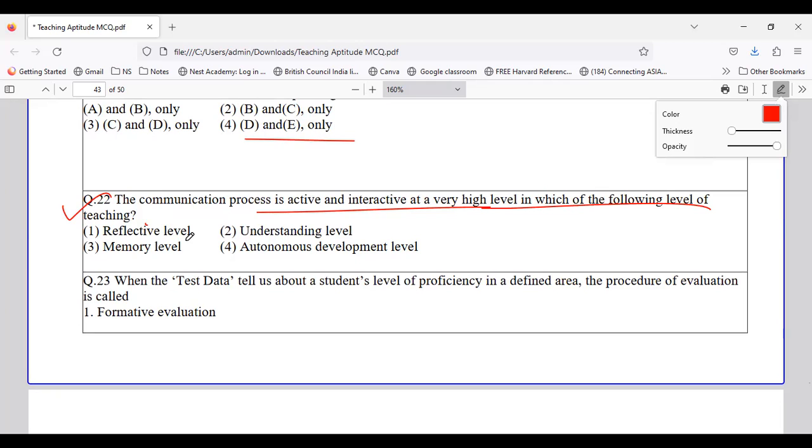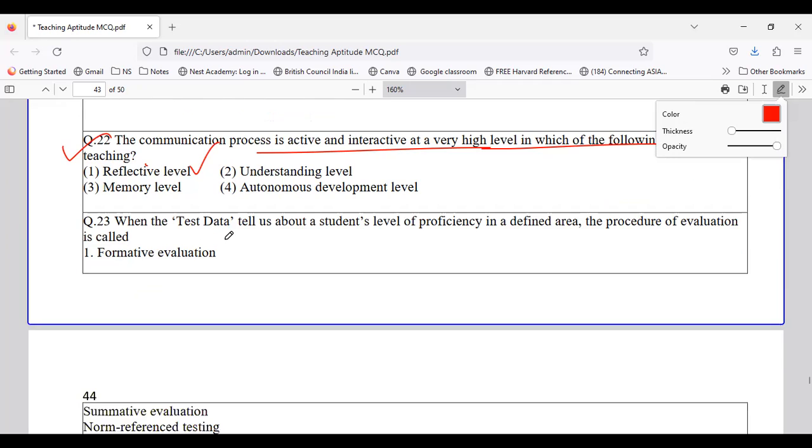If you remember, we have a similar type of question, but in a different way. So which level requires a high interaction? Obviously, if you look at all the levels, the reflective level is the one where you require higher interaction and energy.